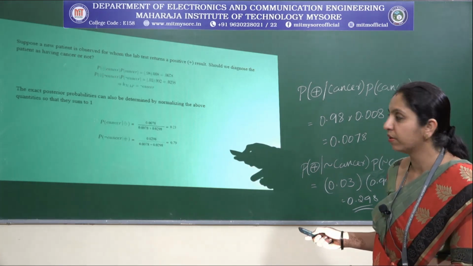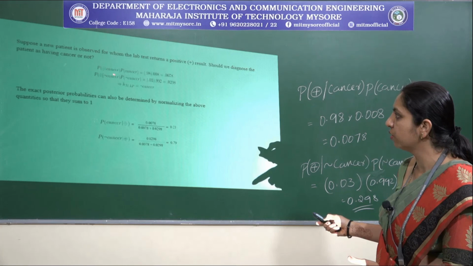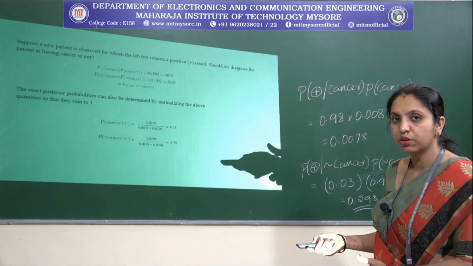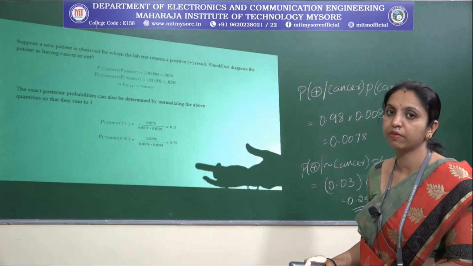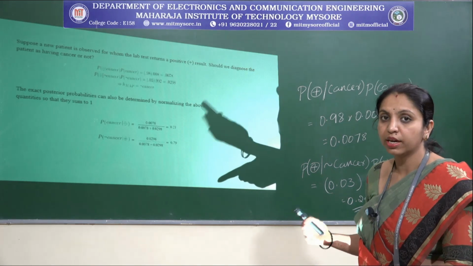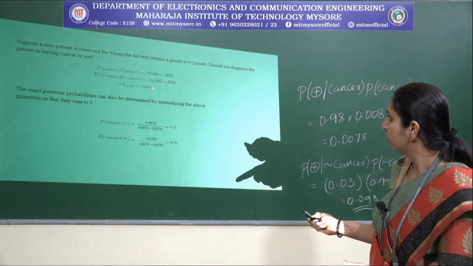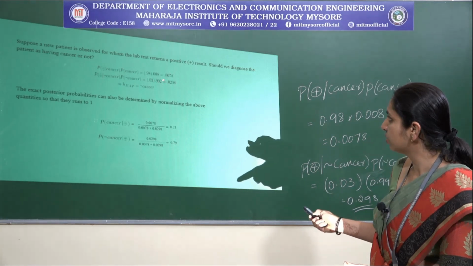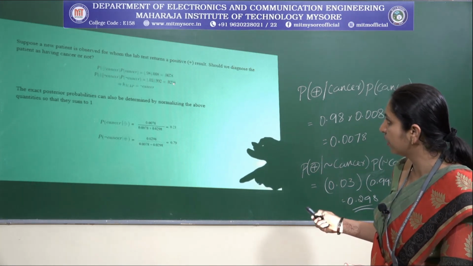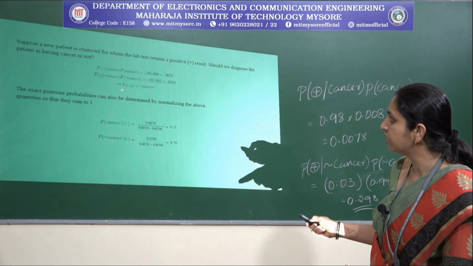What is the meaning of the probability of positive given negation of cancer? Negation of cancer means people do not have cancer, but it is diagnosed as positive. Out of these two, this one has the maximum value, and we call it HMAP.